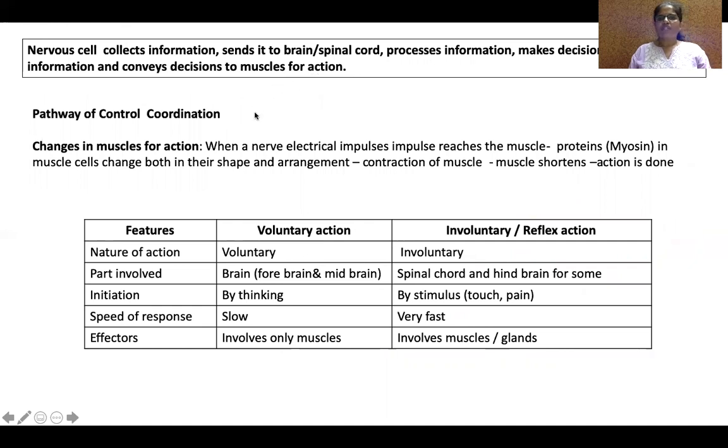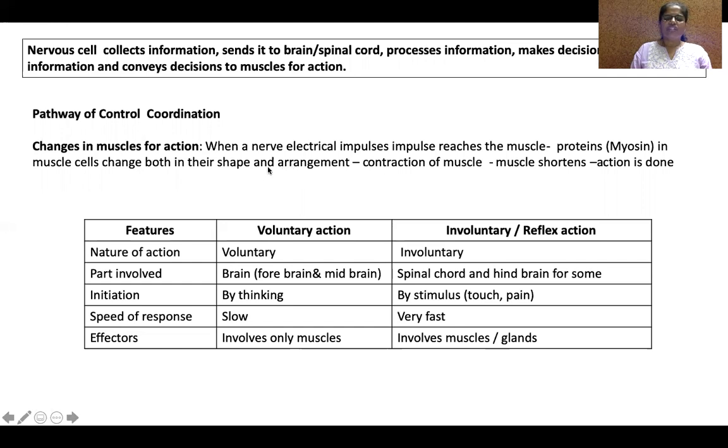What happens to the muscle? How does it perform the function? When a nerve electric impulse reaches the muscle, inside the muscle there is a protein called myosin. These myosin present in the muscles change their shape and arrangement.